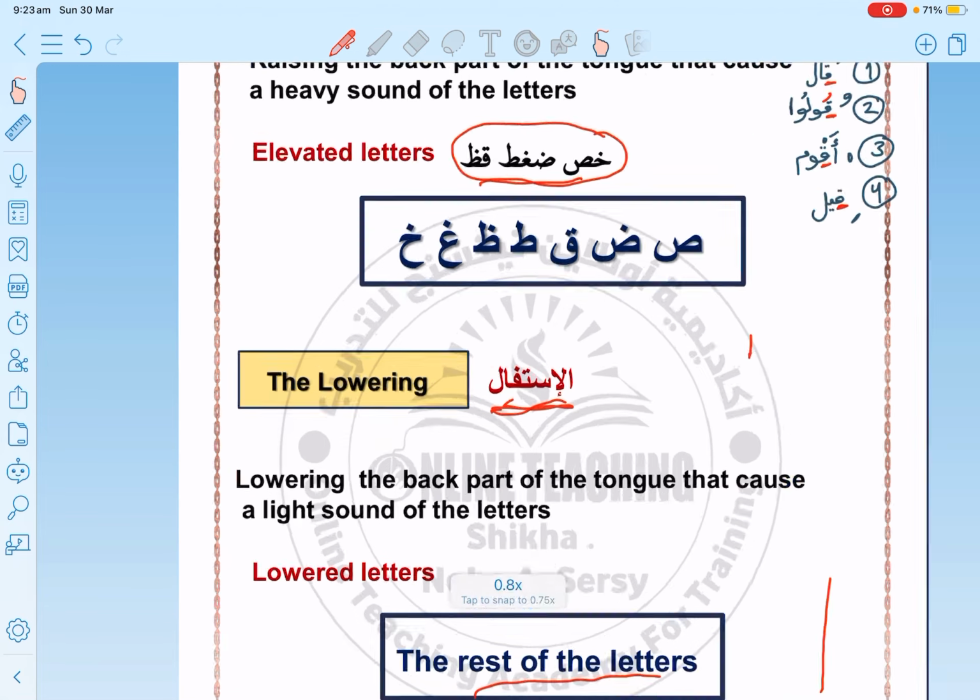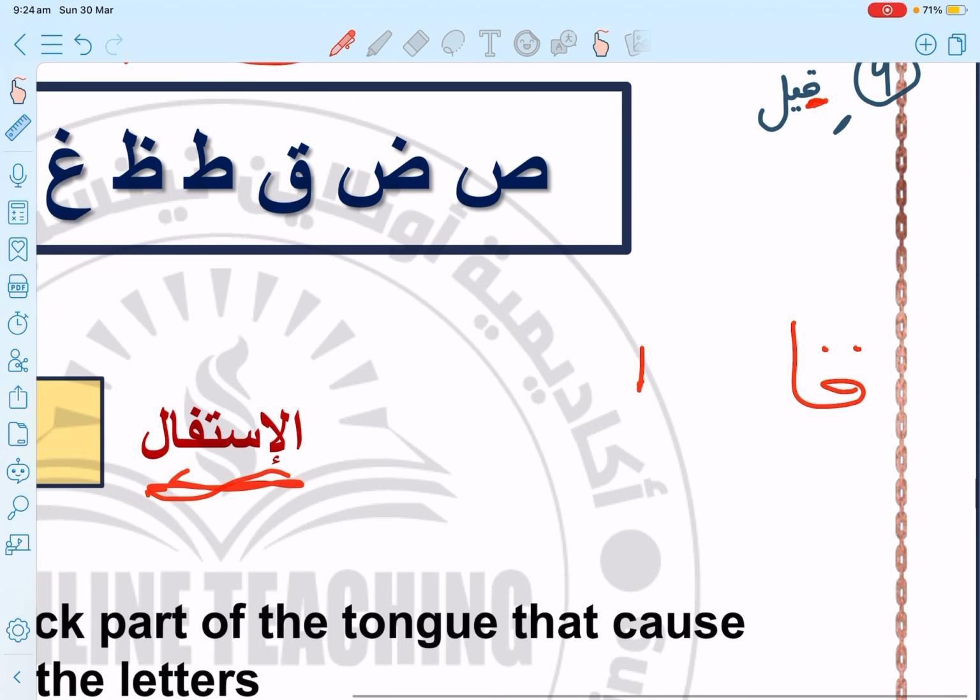For example, قال. This is the alif. The alif came after a heavy letter, so I say قال. The alif here will be pronounced as a heavy letter, because it came after a heavy letter from the حروف الاستعلاء.